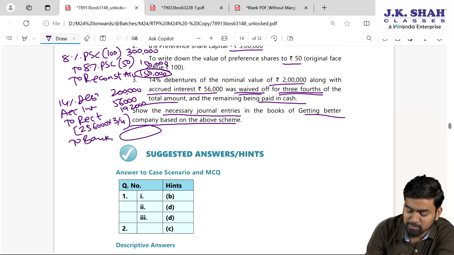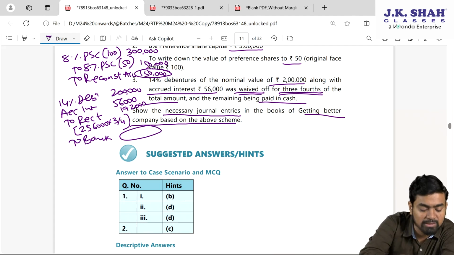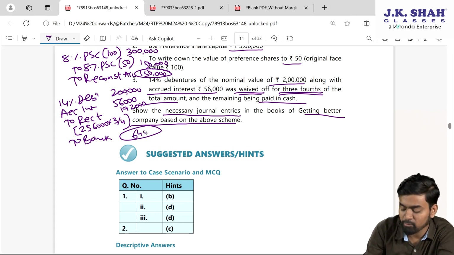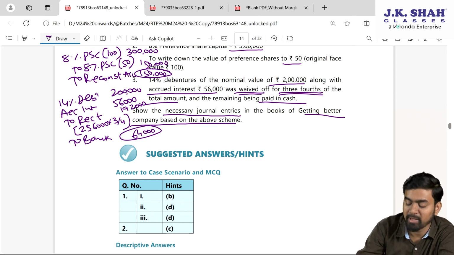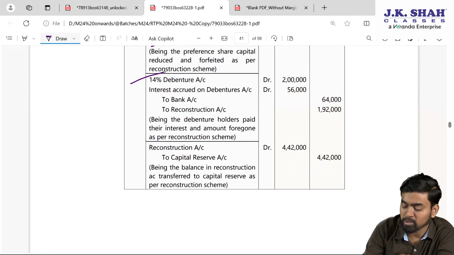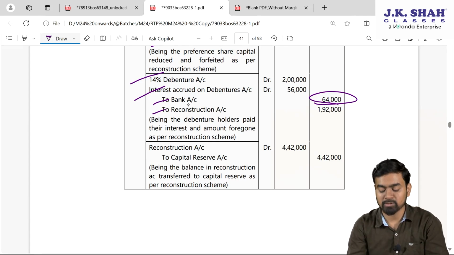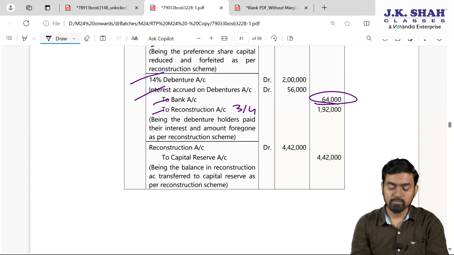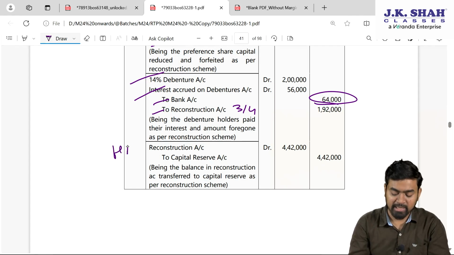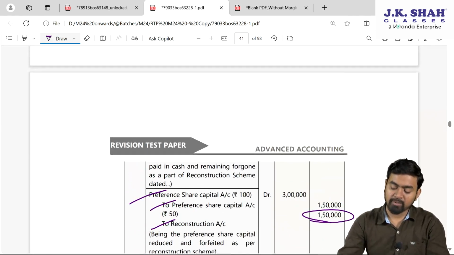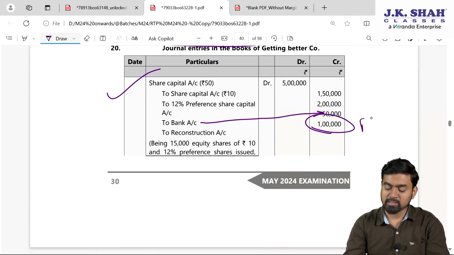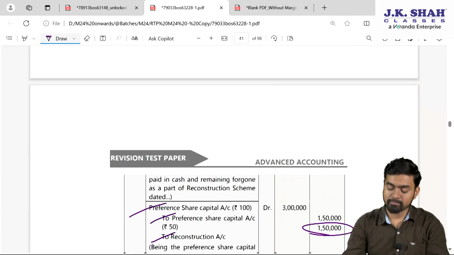So you can write cash or bank, 2,56,000 minus 1,92,000 sacrifice, 64,000 we have to pay in cash or bank. Please check here, my dear students: 14% debentures debit, interest on debenture debit, to bank we paid 64,000, and 3/4 is a sacrifice, 1,92,000. Fine. Now, my dear students, the final hidden adjustment: in my entry number 1, the reconstruction balance is 1 lakh.